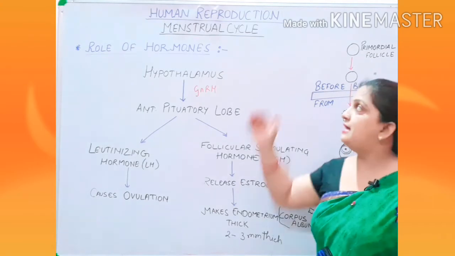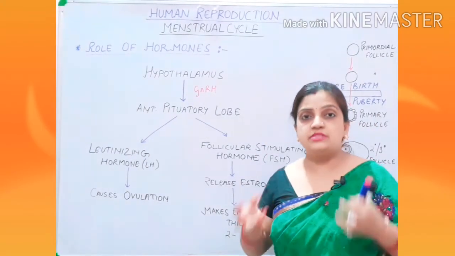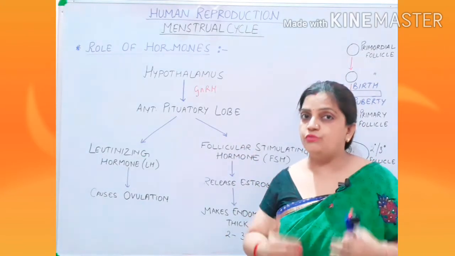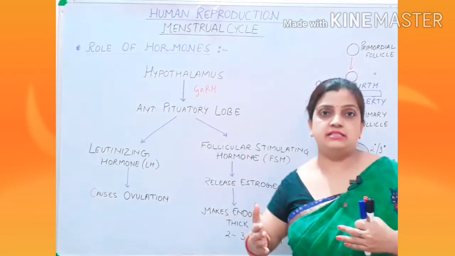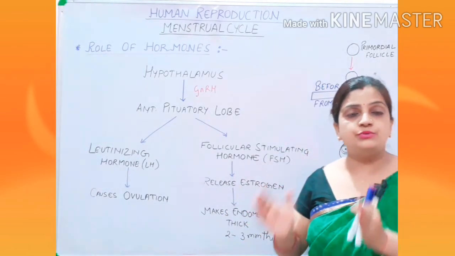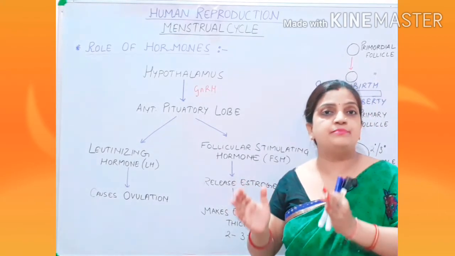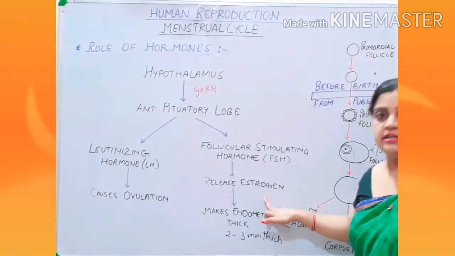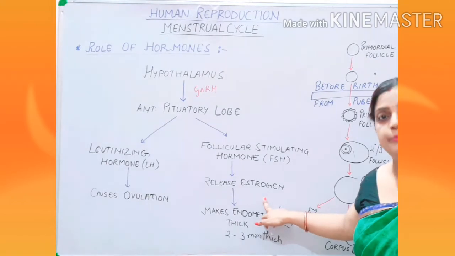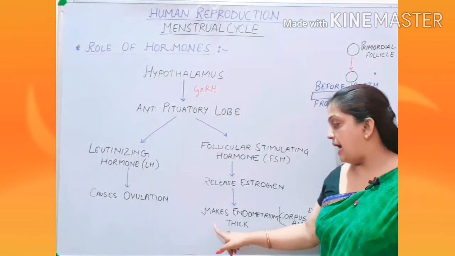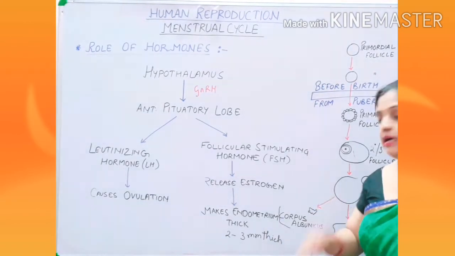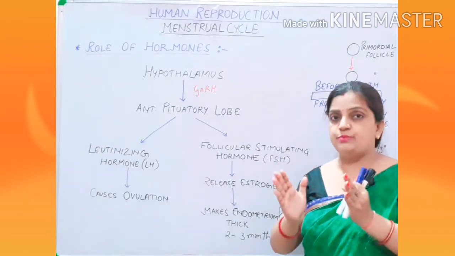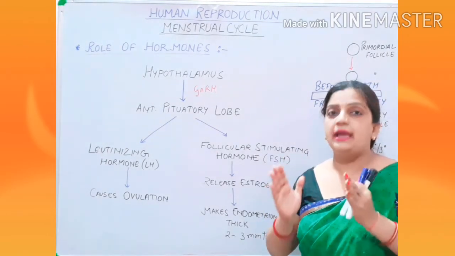I told you all that during the menstrual cycle, when the development of your follicles is going on inside the ovary, similarly, simultaneously on the other side inside the uterus, the endometrium is also getting prepared by getting thick. So this thickness is supported by the hormone estrogen in the beginning, and this estrogen helps the endometrium to become thick up to 2 to 3 mm. The thickness of the endometrium grows up to 2 to 3 mm.